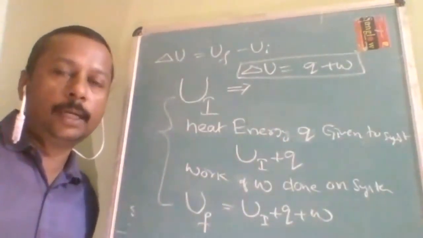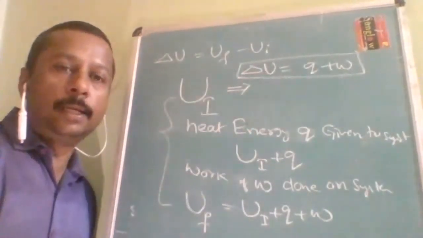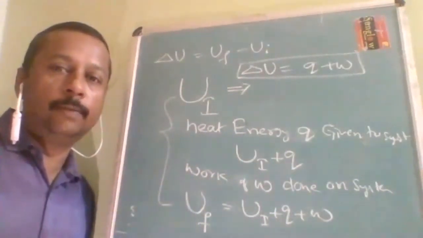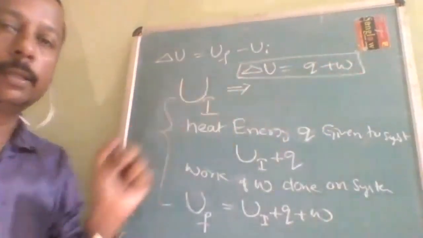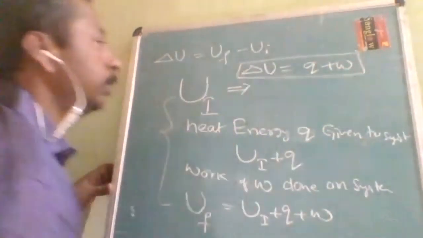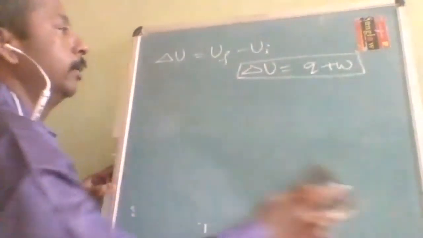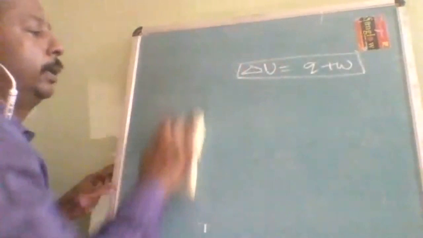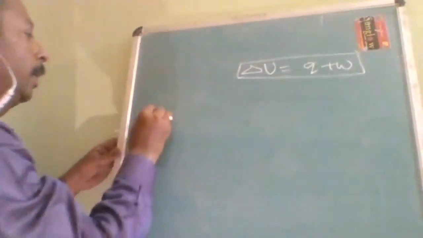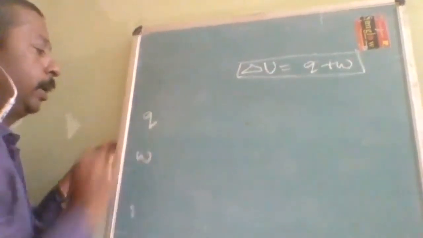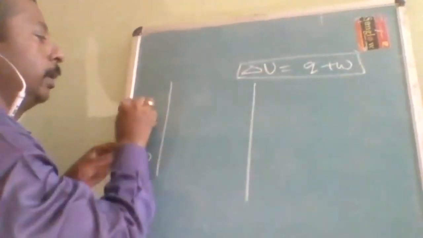So according to the first law of thermodynamics, the internal energy of a system can be changed in how many ways? By two ways: by heat energy and by work energy. Is it understood? There is not much complication in the heat energy, but complications are there in the work energy. So q and w: when each will be positive and when negative, that I will tell you.